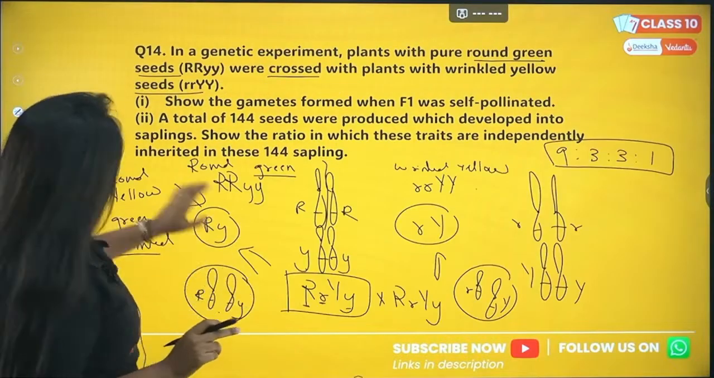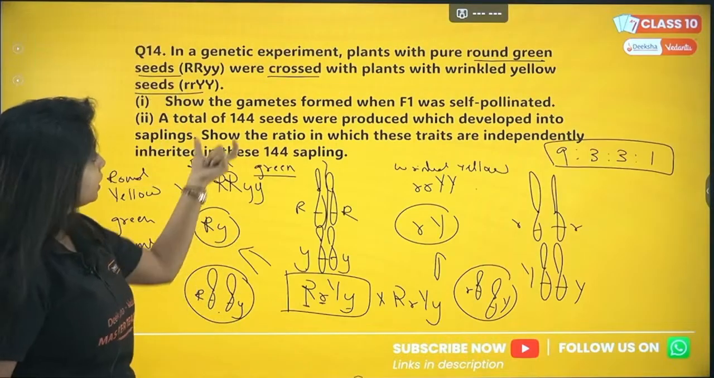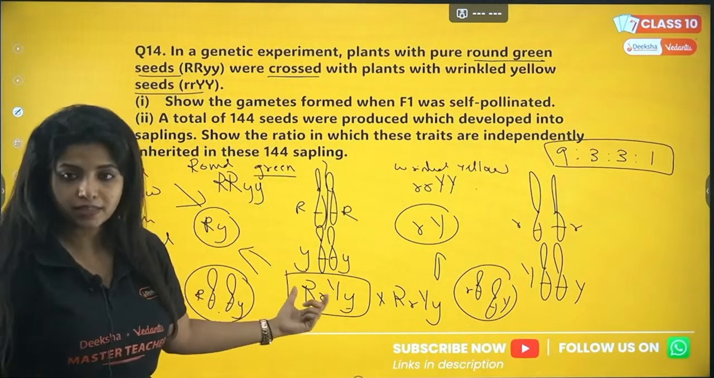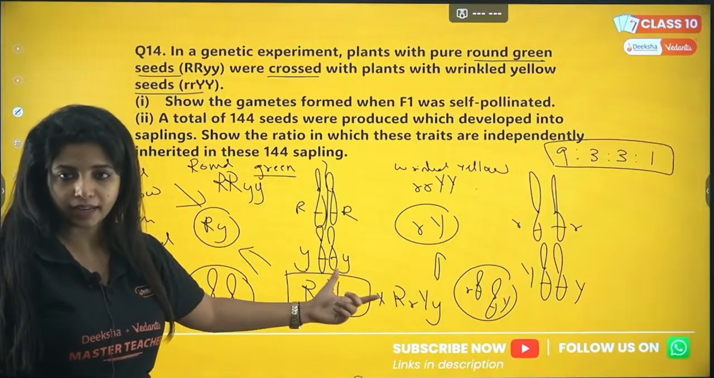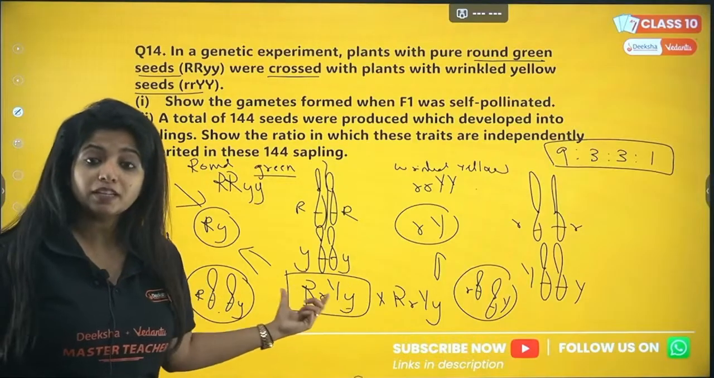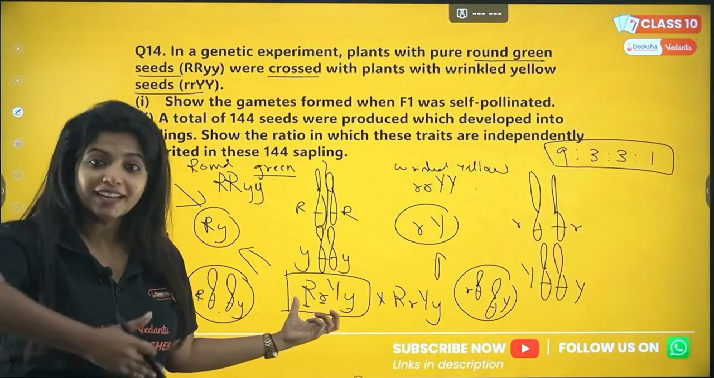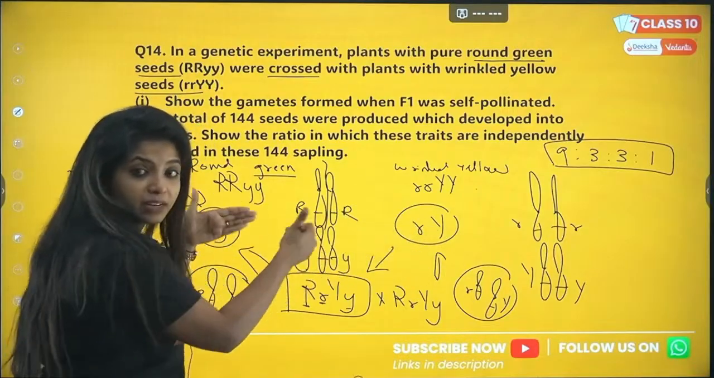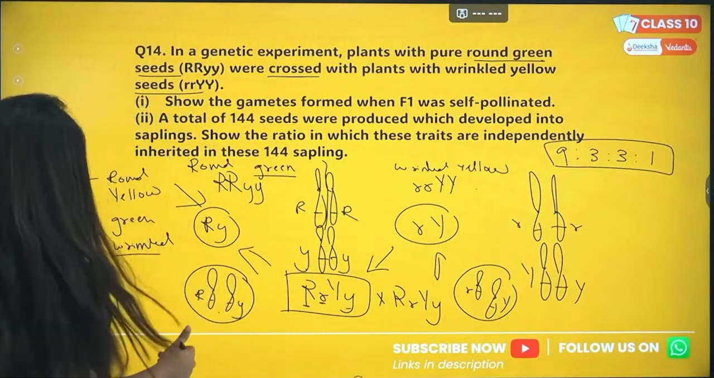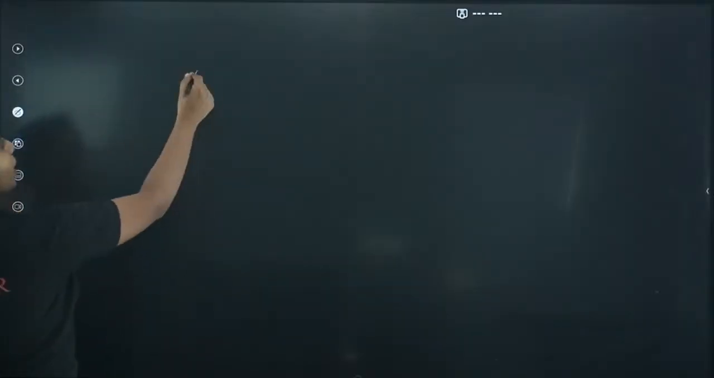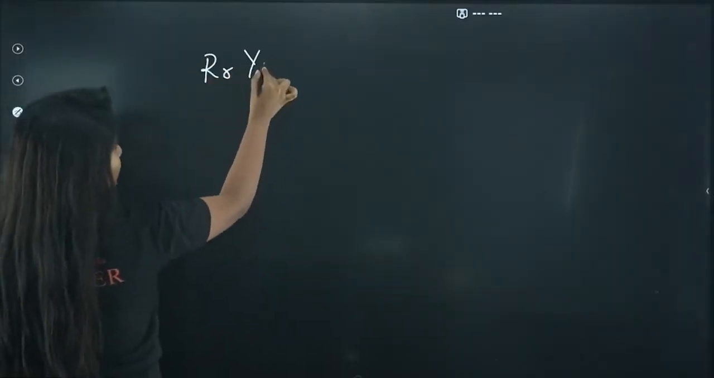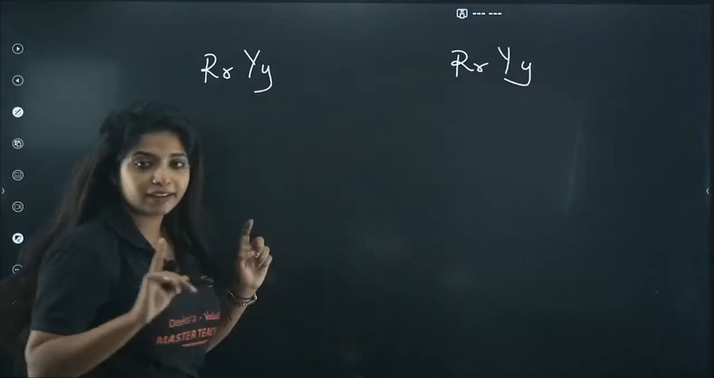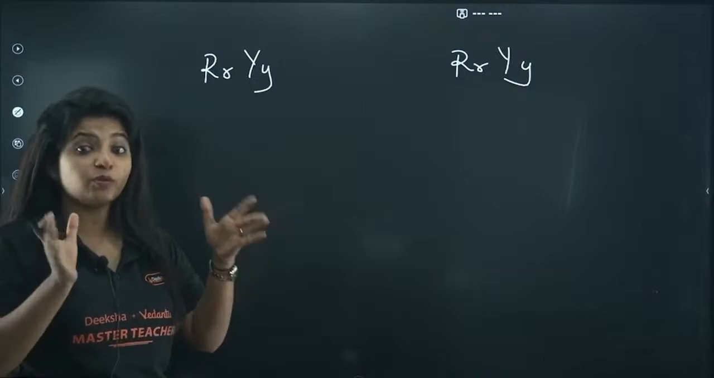Here you are asked when F1 was pollinated. So F1 is capital R small r and capital Y small y. Now you have to tell what are the gametes when F1 is pollinated. You have been asked about the next generation, so I'm sorry, it is not this. Let's take the parent: capital R small r, capital Y small y. Here also the parent is capital R small r, capital Y small y, right?